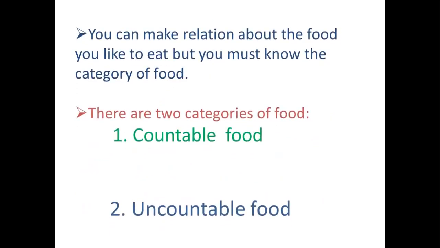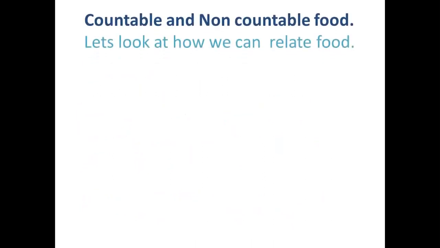And then we talked about how you can speak about food, how you can make sentences about food. There are two categories of food, that is countable food and uncountable or non-countable food.